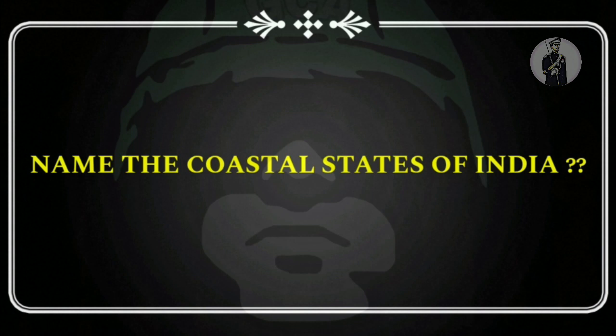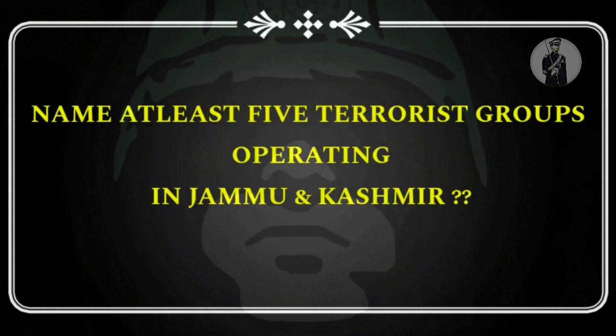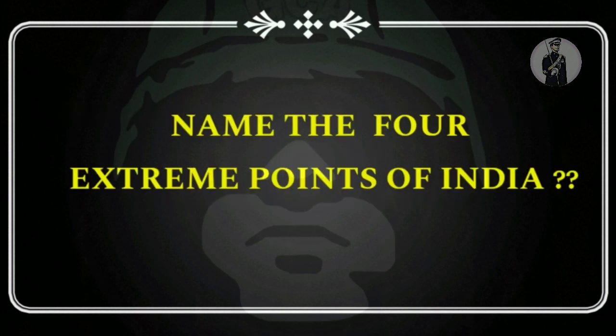Next question is name of the cabinet ministers. This question is asked many times in the SSB, so you should be aware of the current cabinet ministers of the respective departments. Mainly the questions related to the defense and finance minister are asked. So the next question is name at least 5 terrorist groups operating in Jammu and Kashmir, and I remember this question was asked to me at 19 SSB Allahabad, where he asked me to name at least 5 terrorist groups operating in Jammu and Kashmir.